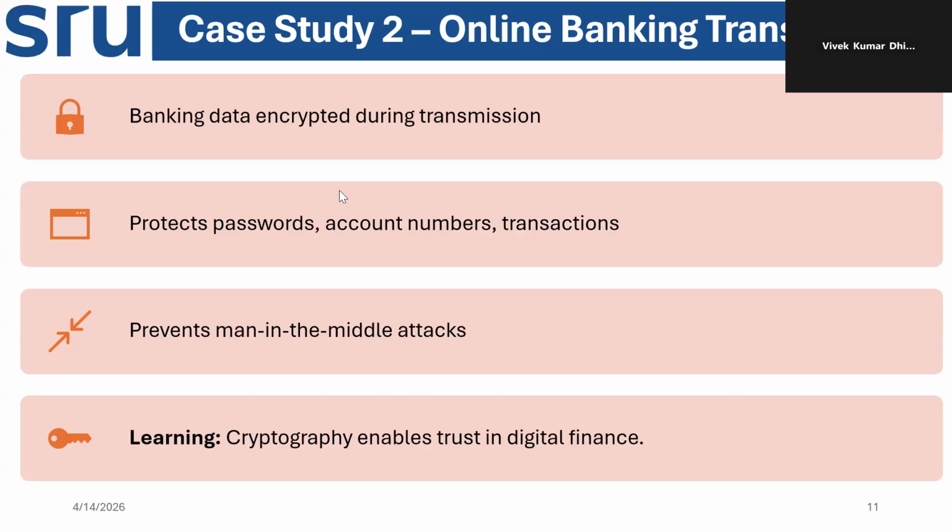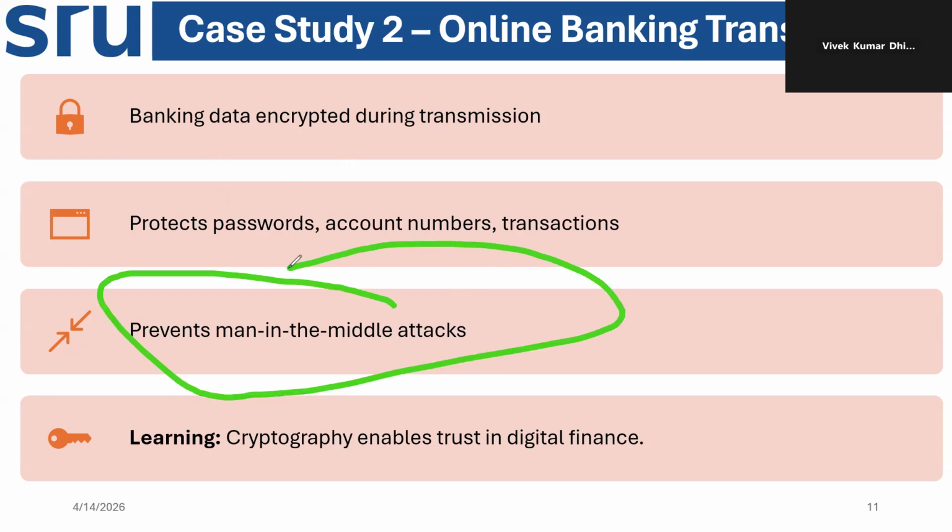So we can see here banking, the banking transaction case study. Second case study, the banking transaction. Banking data is encrypted during transmission. This protects passwords, account numbers, and transactions, and prevents man-in-the-middle attacks, so somebody in between cannot understand the information being transmitted.